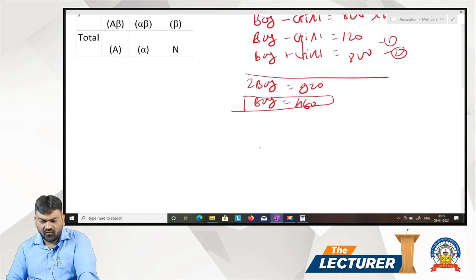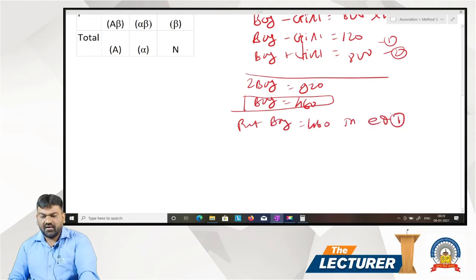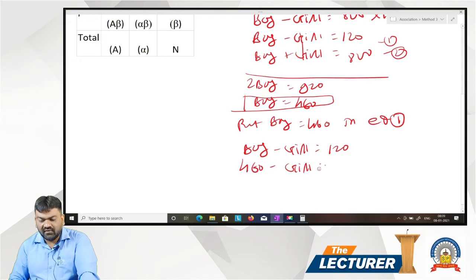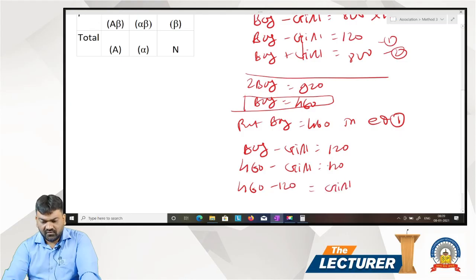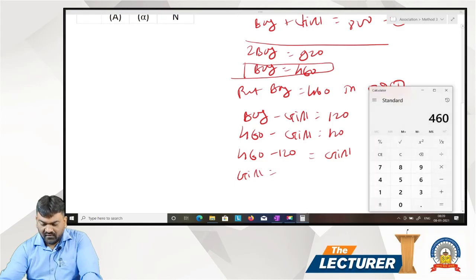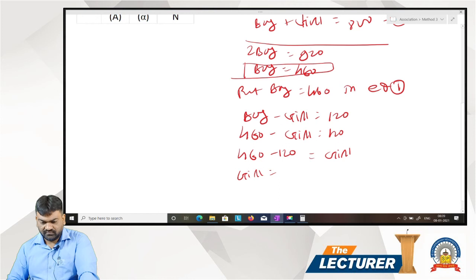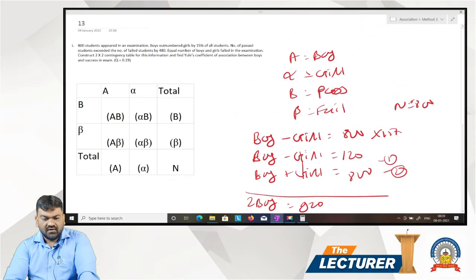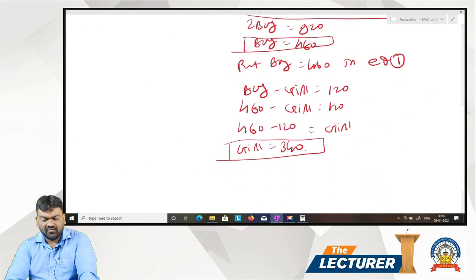Now put boy is equal to 460 in equation number 1. Boy minus girl is equal to 120. 460 minus girl is equal to 120. 460 minus 120 is equal to girl. So girl is equal to 340. Boy 460, girl 340. Now number of pass student exceed the number of fail student by 480.